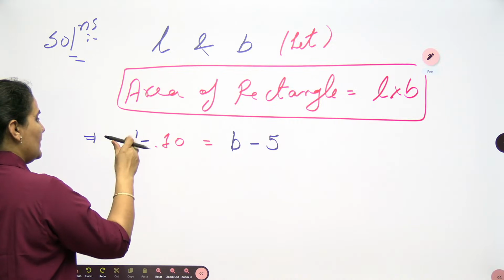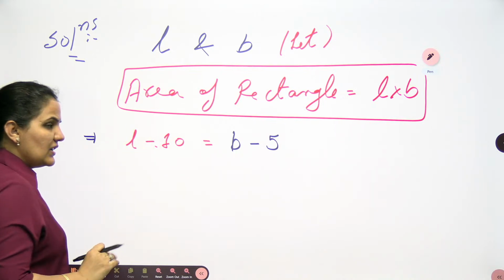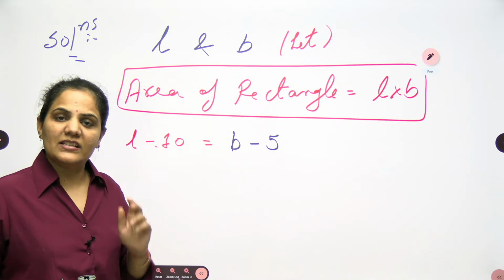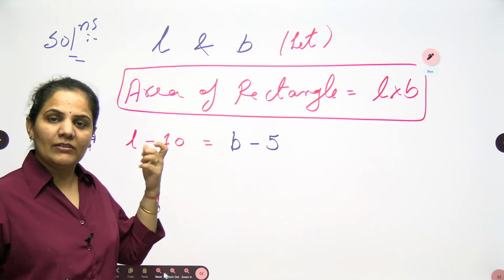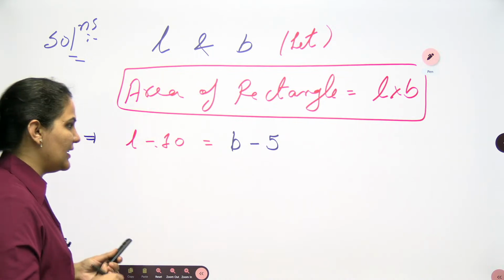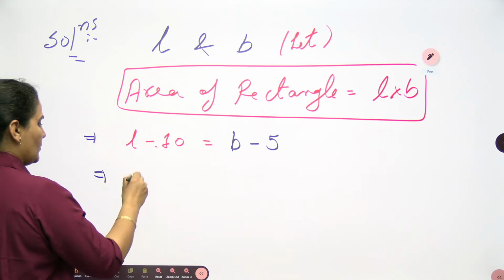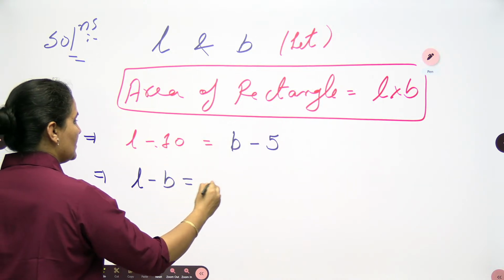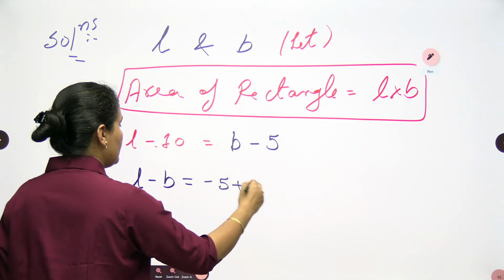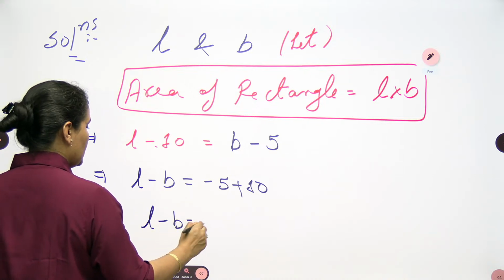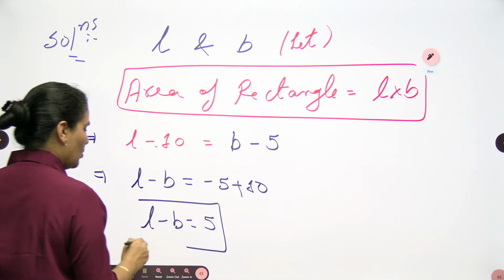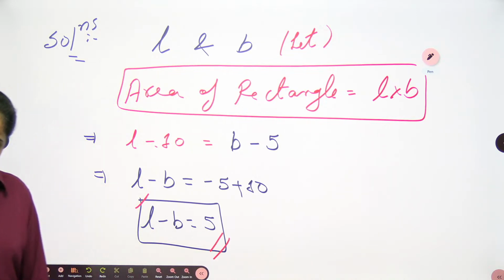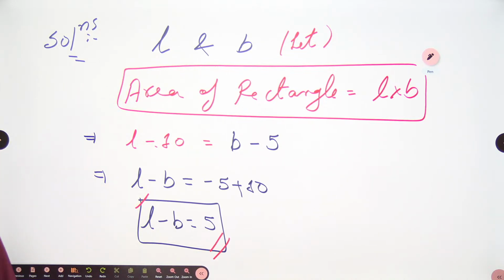We can see that these two things should be equal, because earlier your figure was a rectangle, now your figure is a square. In a square all the sides are equal, so length and breadth should be equal definitely here. So from here you can get one relation between L and B. L minus B is equal to minus 5 plus 10. We can write L minus B is equal to 5. I will just hold this relation, we will use it later.